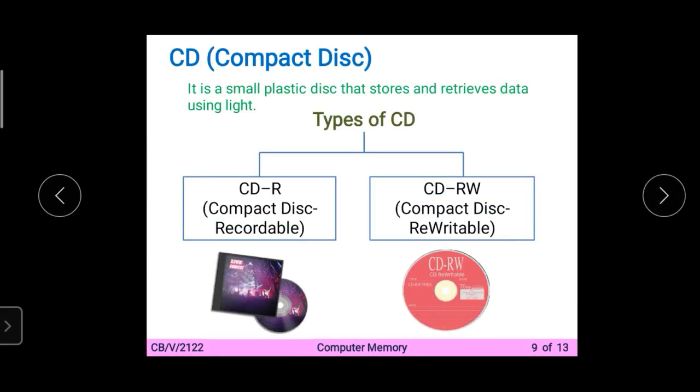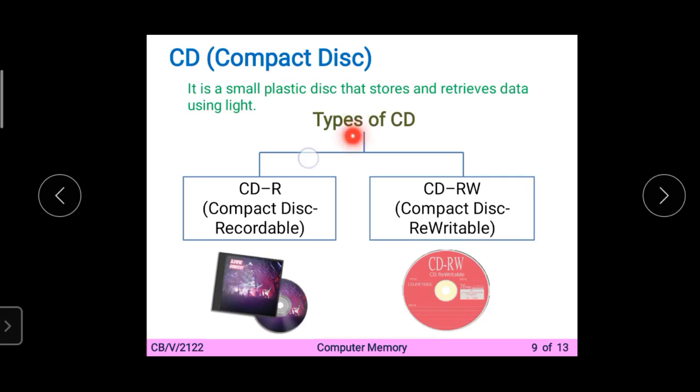Next is the CD, which is called the compact disc. The full form of CD is compact disc. It is a small plastic disc that stores and retrieves data using light. Simply, you must have seen CDs that come for movies and also for education.